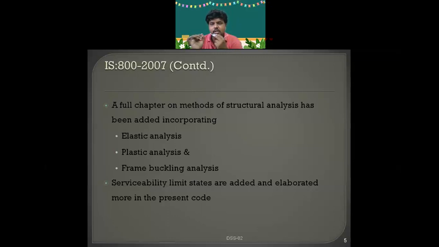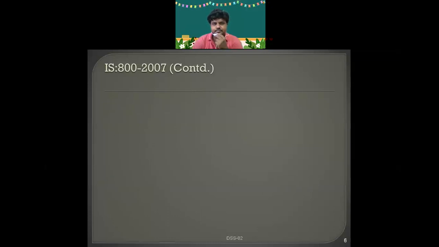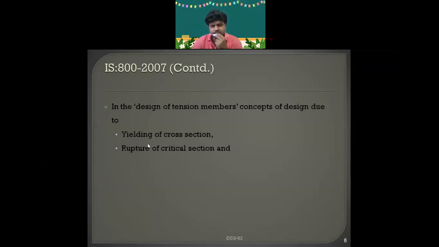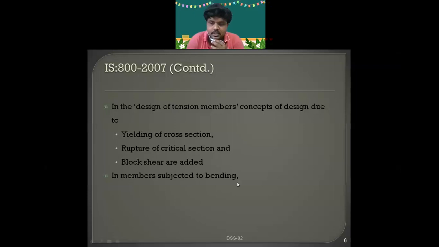And one more thing I want to tell you: don't get confused between IS 456:2000 and IS 800:2007. Those are purely different codes. IS 456:2000 is purely for RCC and IS 800:2007 is for the design of steel structures. Now, when designing tension members, you are supposed to check yielding of gross cross section, rupture of net section, and block shear. These are added in this new code. And when members are subjected to bending, like a beam subjected to bending, these are the three things.